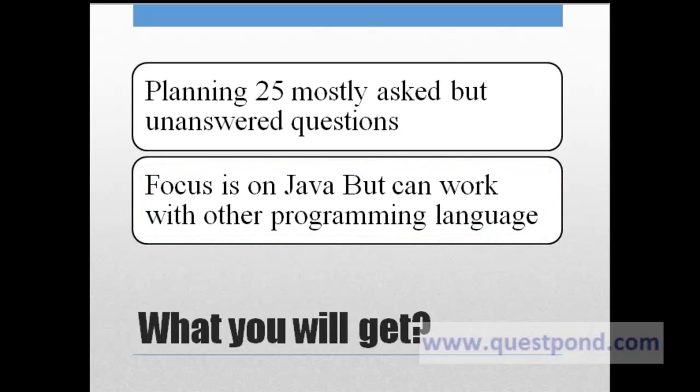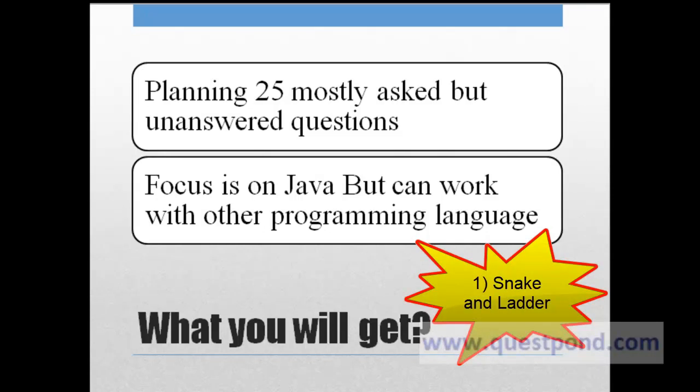To start with, in this session, we will see two major problems which are generally asked. The first problem pertains to a game which is very common, which is known as snake and ladder. So we will be covering this entire problem in depth along with the corresponding code.